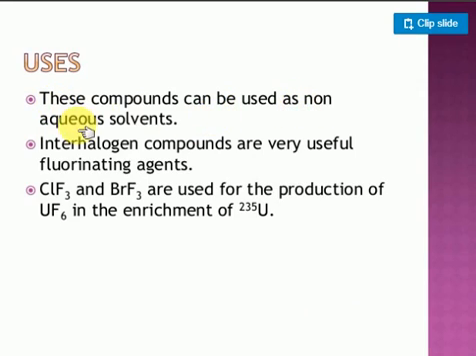Next one is the use of these compounds. They can be used as non-aqueous solvents, like carbon tetrachloride and chloroform. Interhalogen compounds are very powerful fluorinating agents. They are used for the extraction of uranium and plutonium. ClF3 and BrF3 are used in the production of uranium hexafluoride.